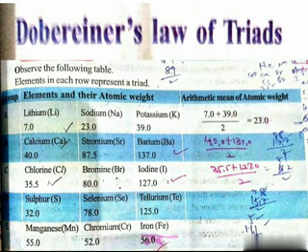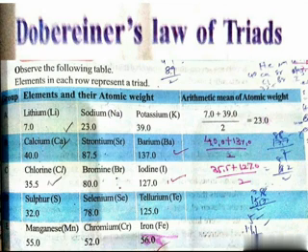Now he arranged them in the ascending order of their atomic weight. And what happened? The atomic weight of the middle element is the average atomic weight of the first and third elements.